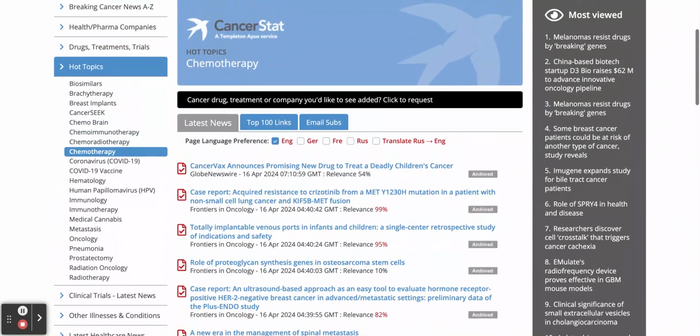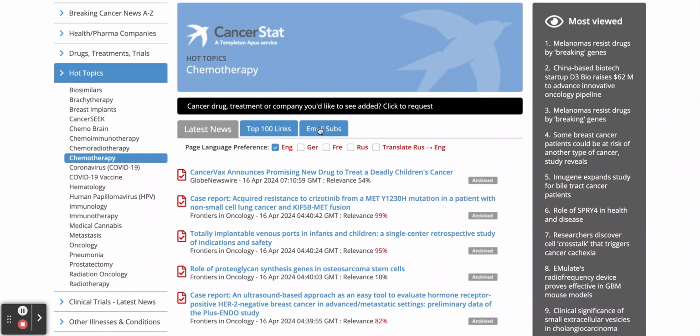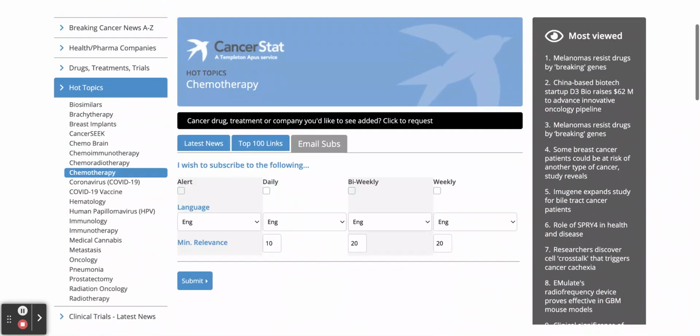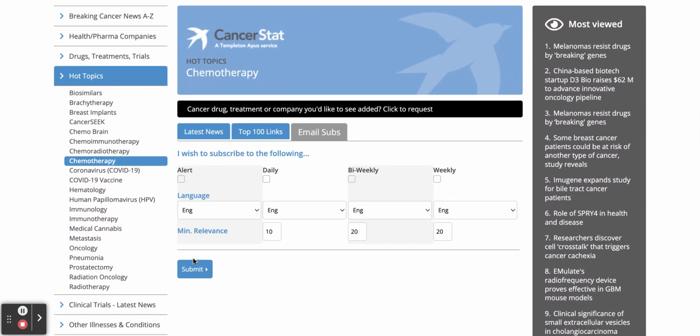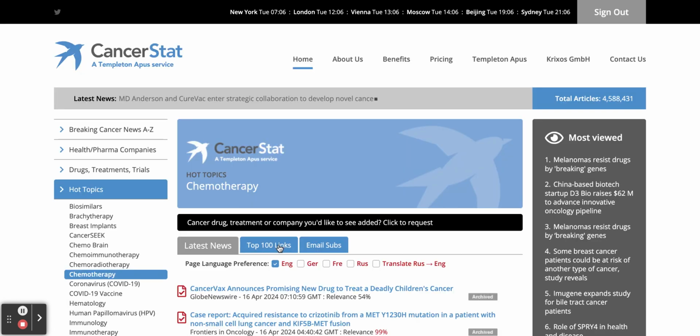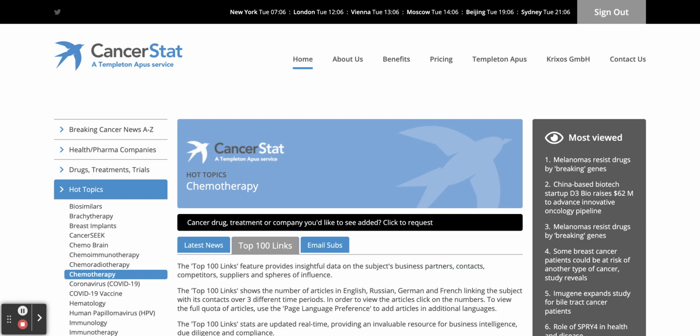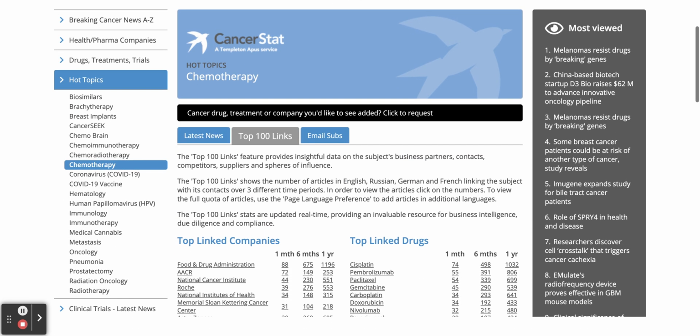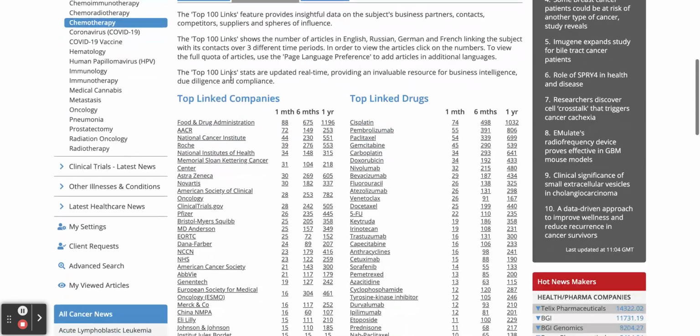Obviously, you could switch yourself on for a daily chemotherapy report if you wanted. So if we just click on that, the way you do that is you put a little tick in the daily box, press the submit button, it would go straight through to your inbox. And if we have a look at the latest news, which we've looked at, top 100 links, we'll see the top 50 companies and the top 50 drugs mentioned with anything to do with chemotherapy.